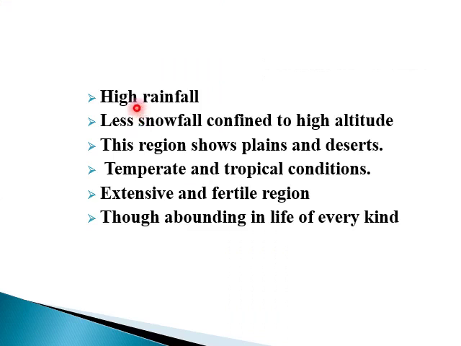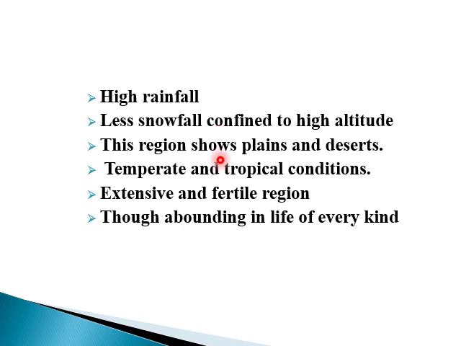Here we will talk about the physical features of the Indian subregion. There is high rainfall in this region, but low snowfall, confined to only high altitudes. This region shows plains and deserts.